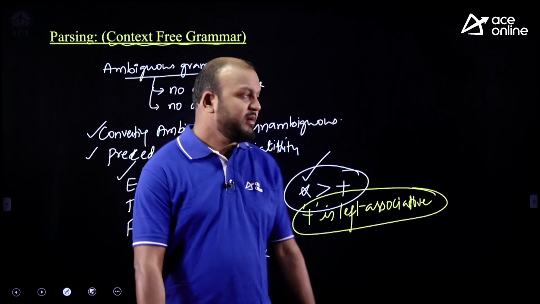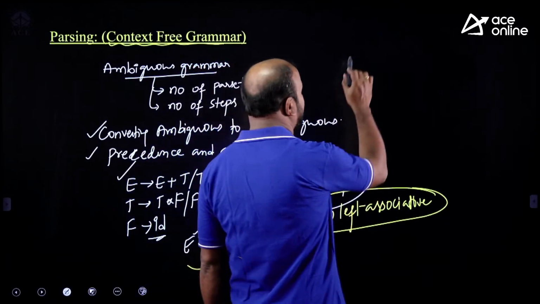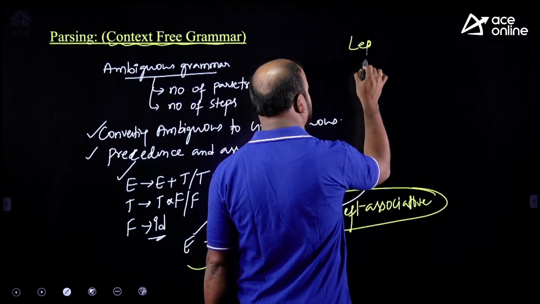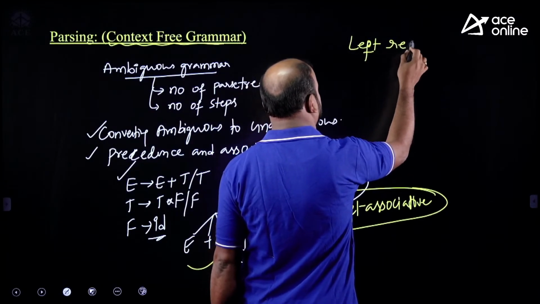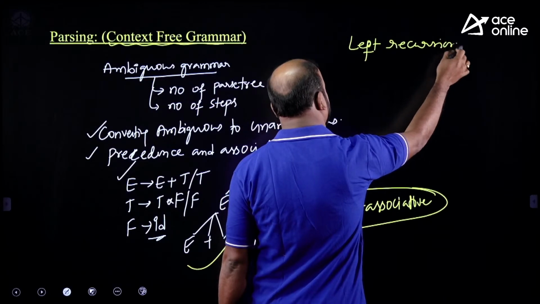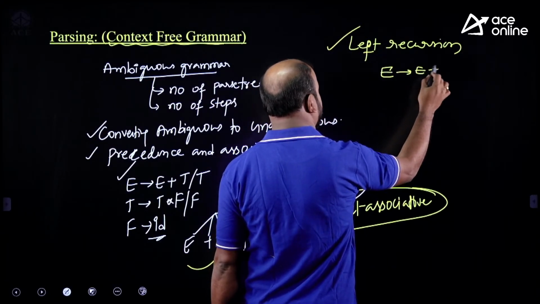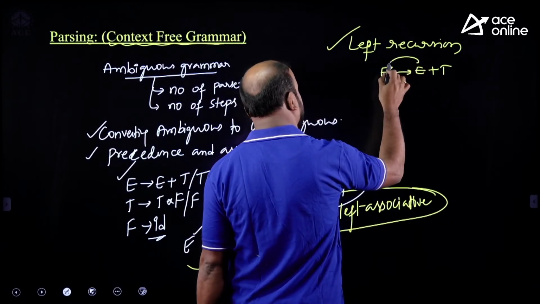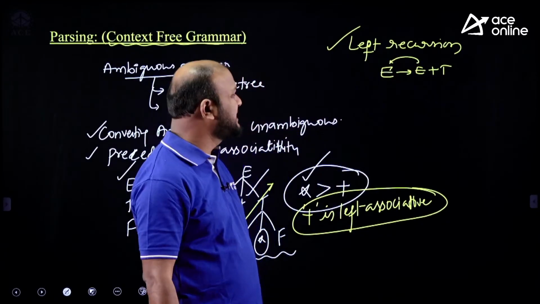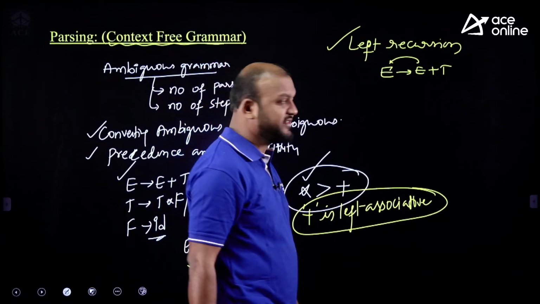And one more topic is modifying the grammar. In modifying the grammar, questions were asked on left recursion. So what is left recursion? Suppose the production is of the form E tends to E plus T, so the first symbol, or leftmost symbol, is the same as the LHS; we call it a left recursive grammar.